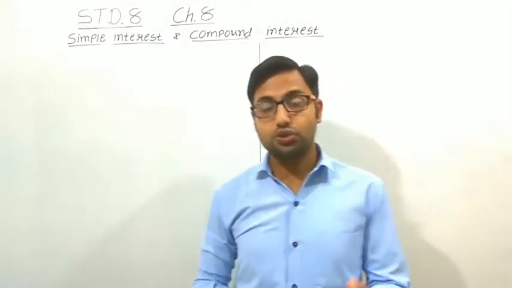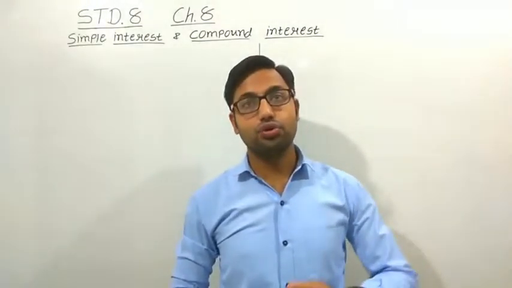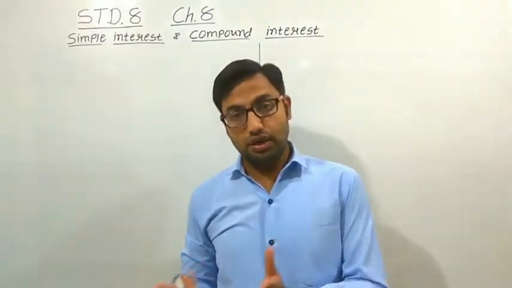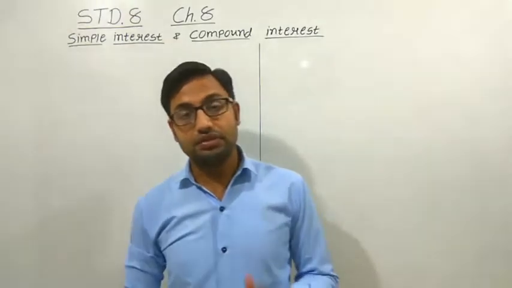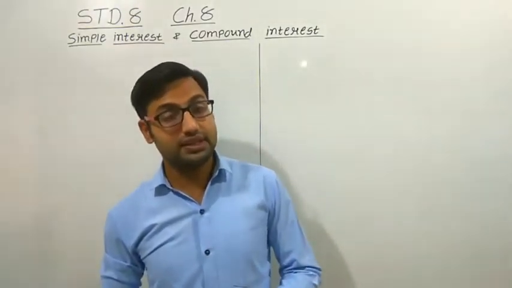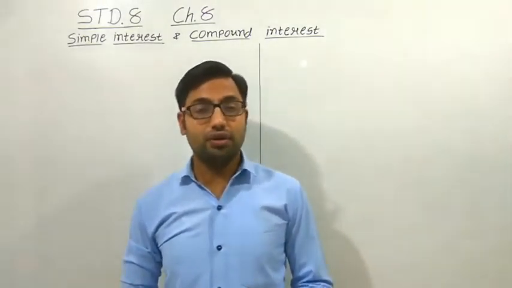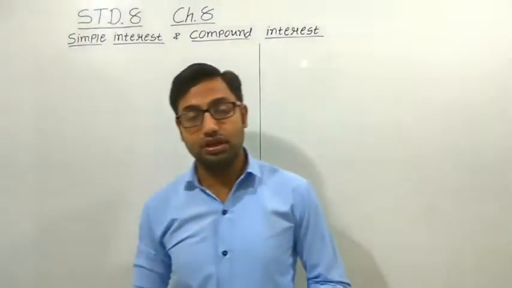We started with ratio and proportion. Then we studied how we can find out the cost price, selling price, loss or gain, loss percentage, gain percentage. Then we studied the different types of taxes like GST, VAT, right? So now this topic is again very important: simple interest and compound interest.